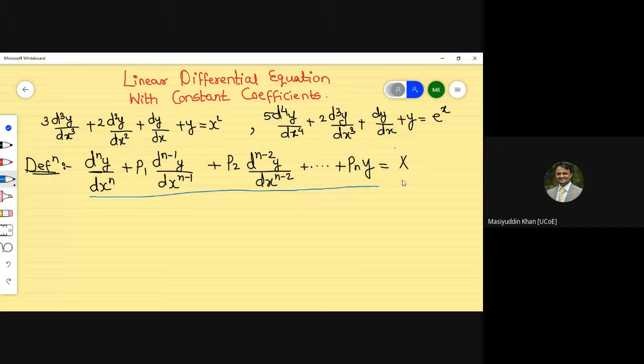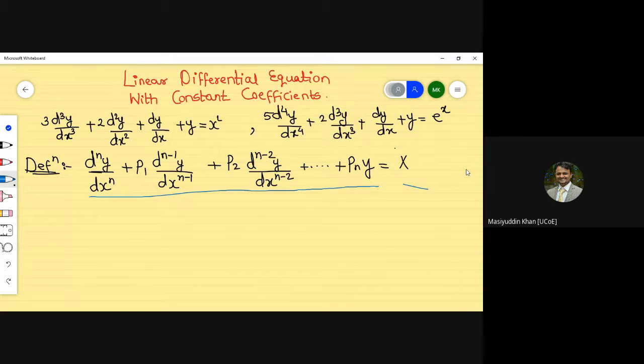Capital X is placed at the right hand side, and the rest, the differential equation part, is placed at the left hand side. So the solution totally depends on two parts.